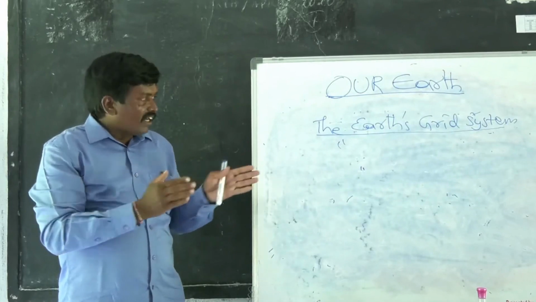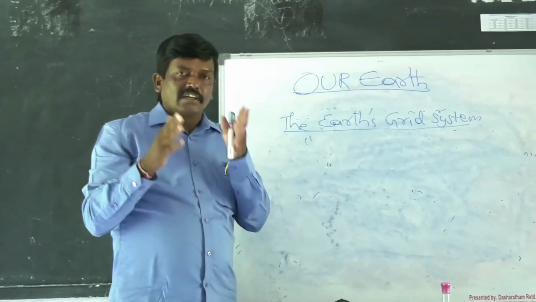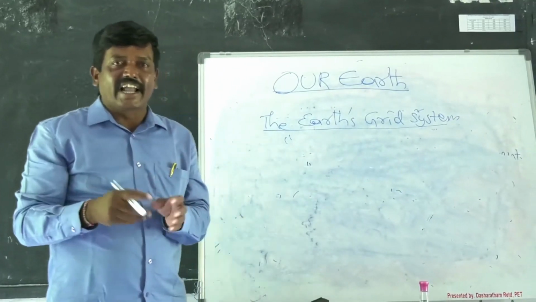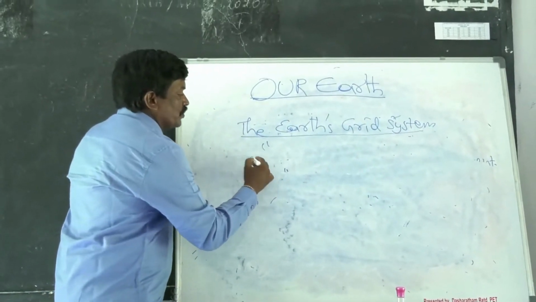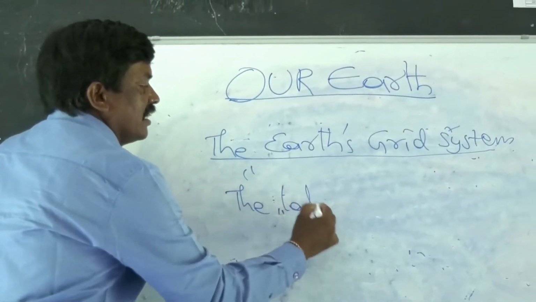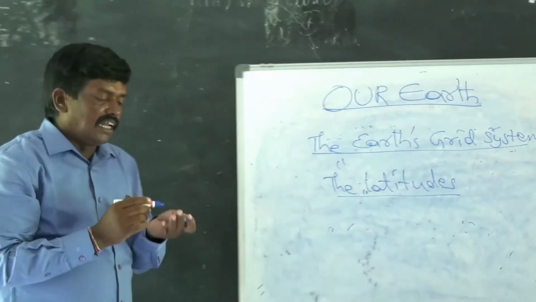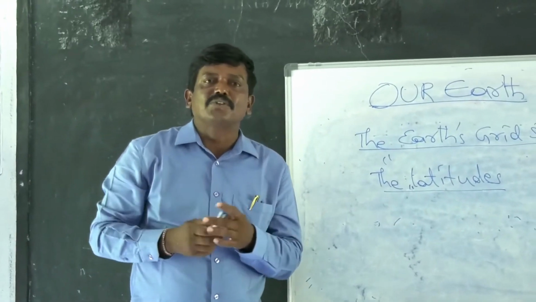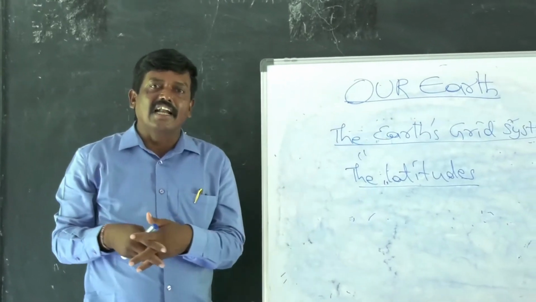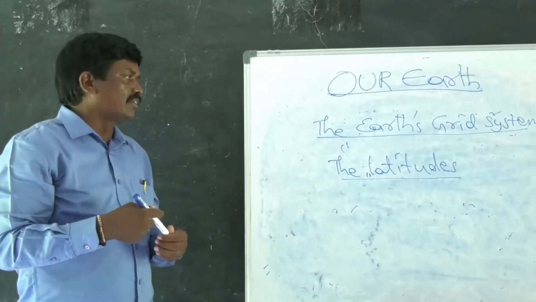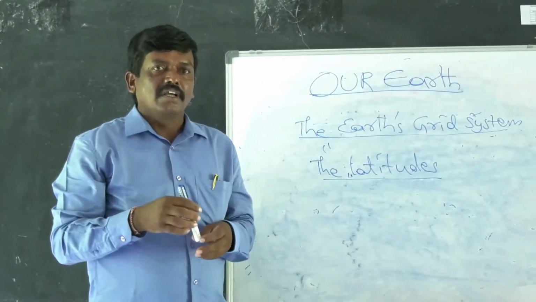Now when we learn about the grid, we find two words, latitudes and longitudes. Now we are going to discuss the latitudes and longitudes. Now first we discuss latitudes. What do you mean by latitudes? Does anybody say? So you might have studied in the earlier classes, but now I am going to tell you what latitudes are.